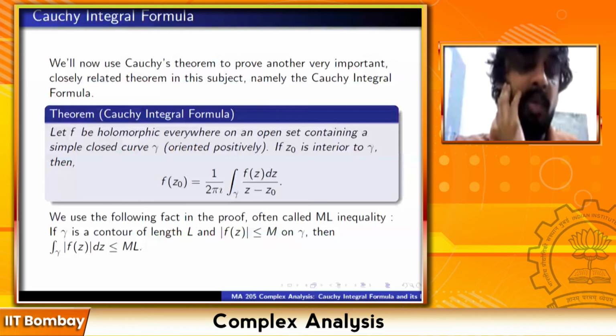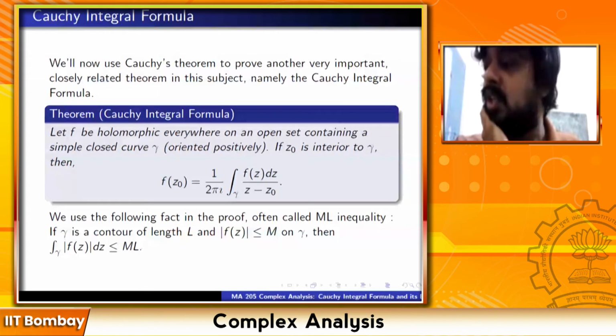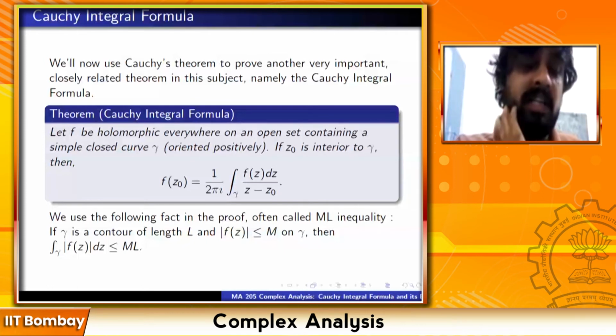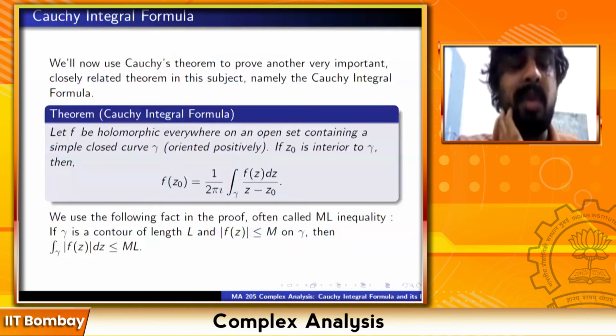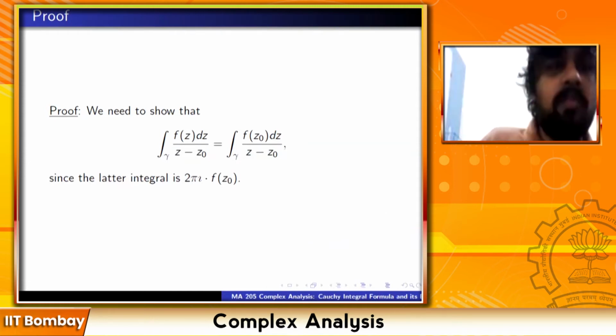This is exactly because after all this integral is going to be converted into a certain Riemann integral, and you know that this fact is true for the Riemann integral. If I have a continuous function on a closed interval [a,b] which is bounded above by M, then the integral is going to be bounded by M times (b minus a). So this is the same thing that is happening. We will use this to give a proof of Cauchy's theorem. So let us embark on the proof.